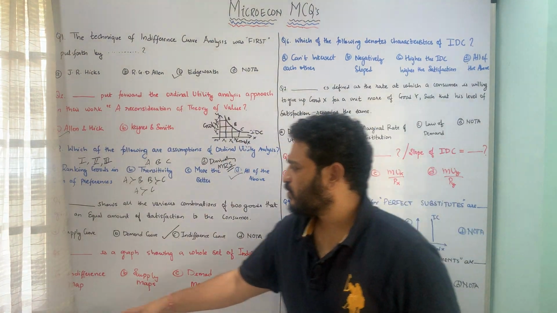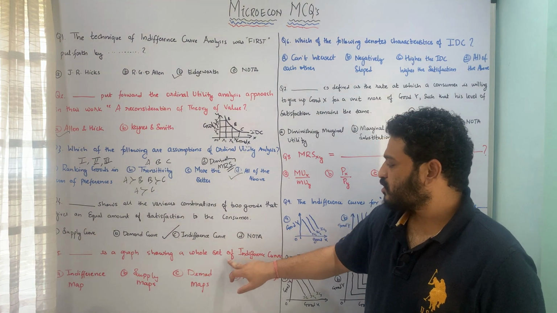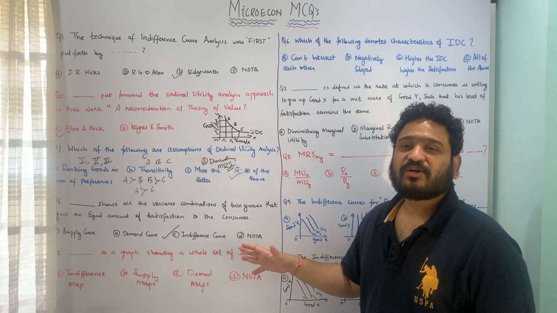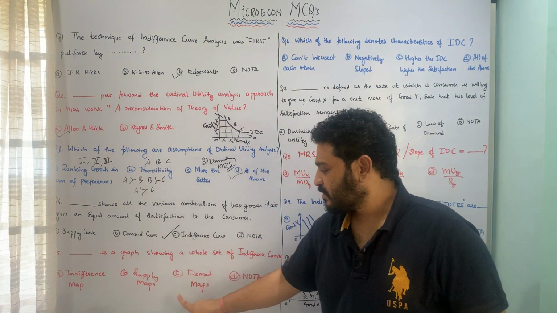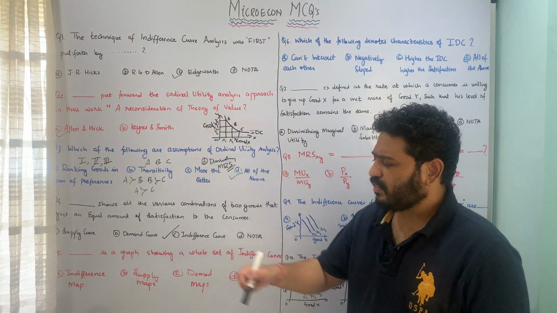Let us now move to the next question, which is talking about a dash that is a graph showing a whole set of indifference curves. What do you call that? Indifference map, supply map, demand map, or none of the above. So here the obvious answer is indifference map.